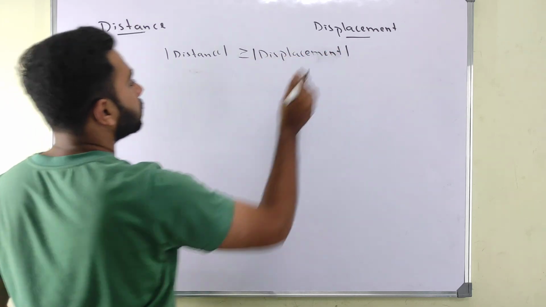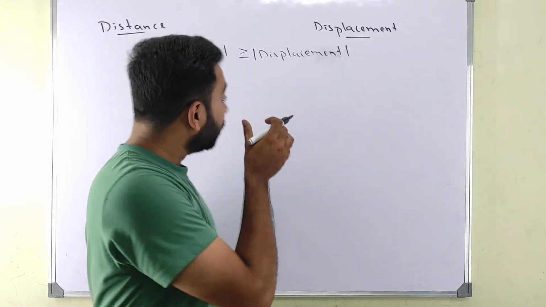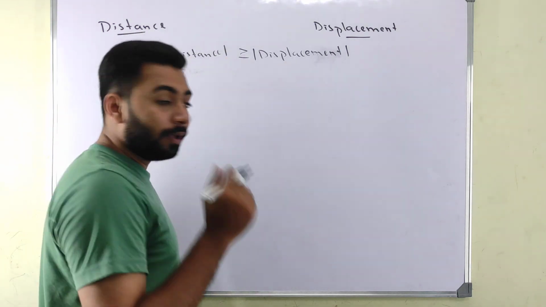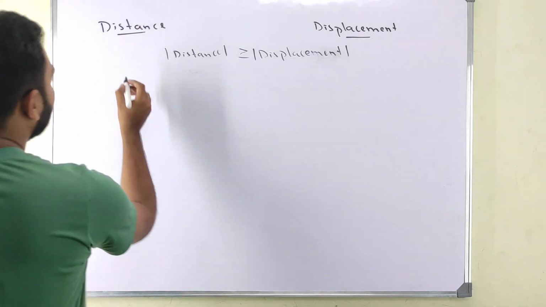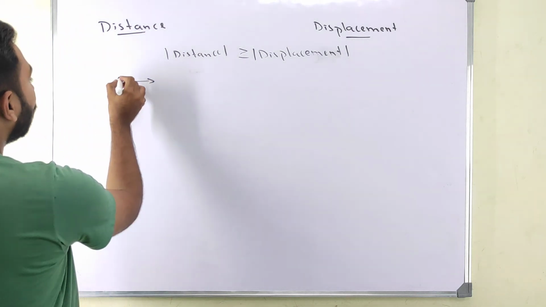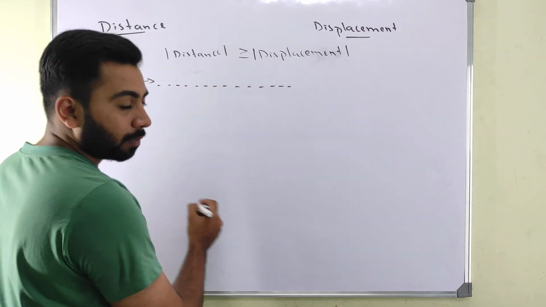Okay. See, a particle starts moving. If a particle has moved, then your magnitude of distance is always greater than or equal to 0. When it is greater, when it is equal to, see, a particle is there. It starts moving like this. Now, if it is straight line motion, meaning the particle is moving like this only. Straight line.